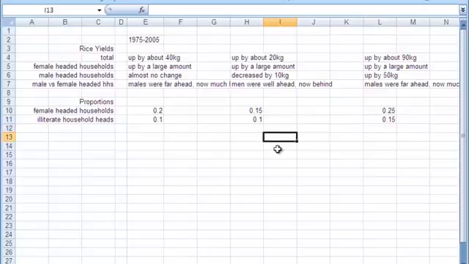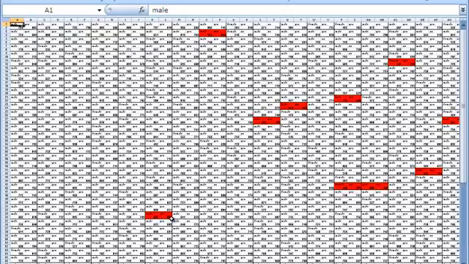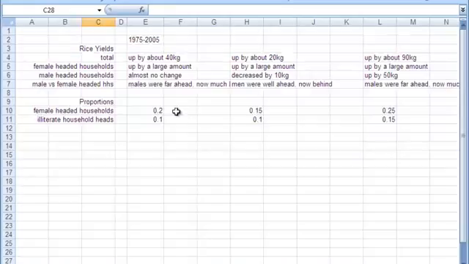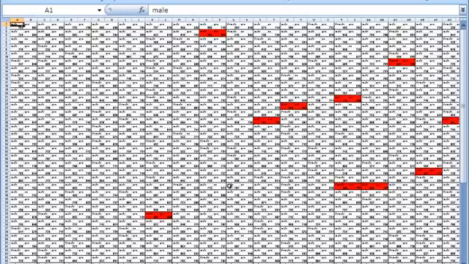So a problem is that because we only ever do one survey, one sample, how do we know that we would not just get a different result the next day with a different sample? And how do we know that these figures here correspond to the whole population, which is what we're really interested in? So which of these samples, if any of them, is a good guide to the whole population? That's the question.